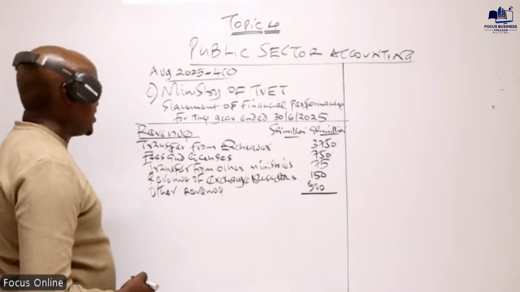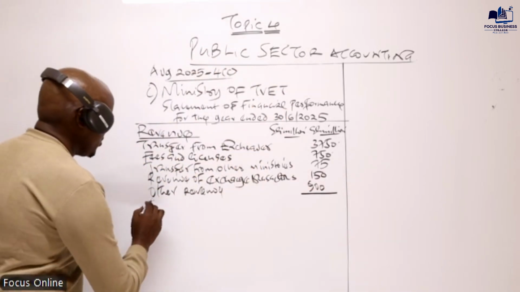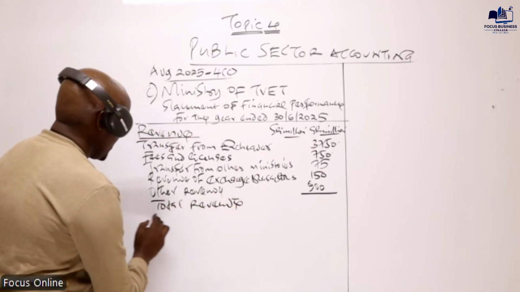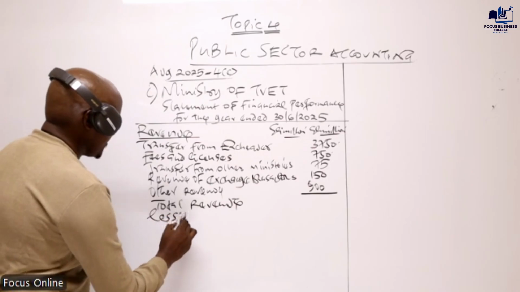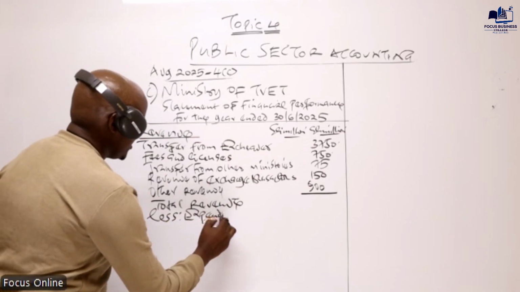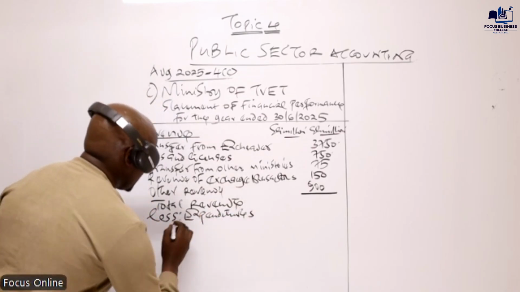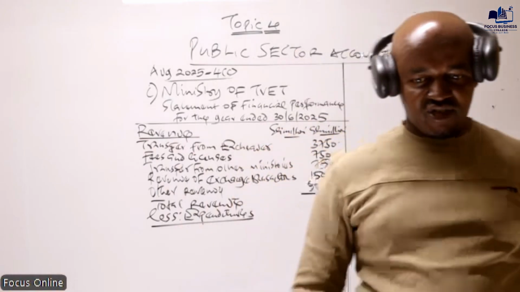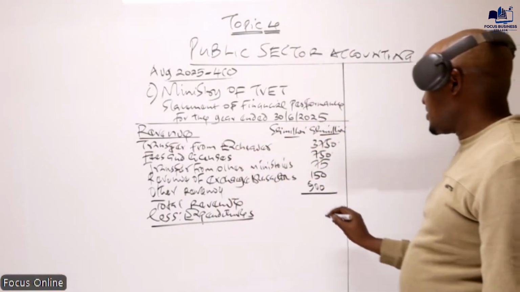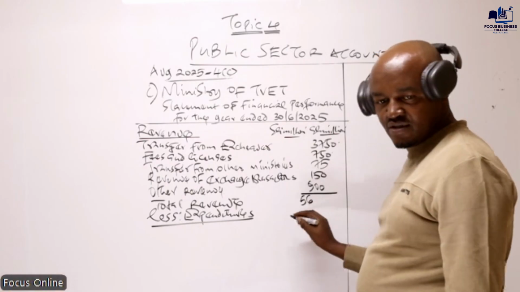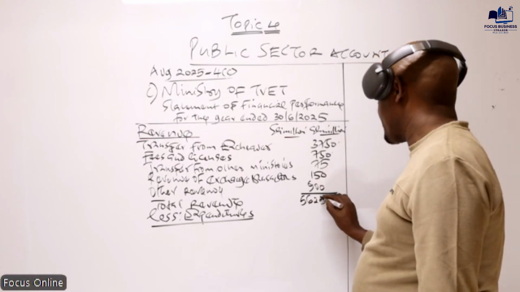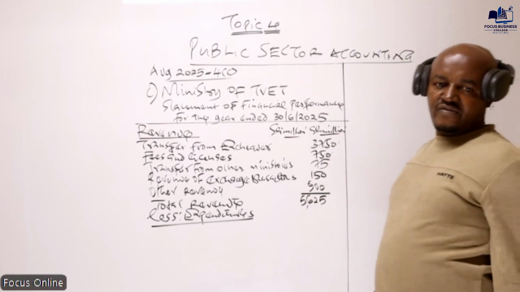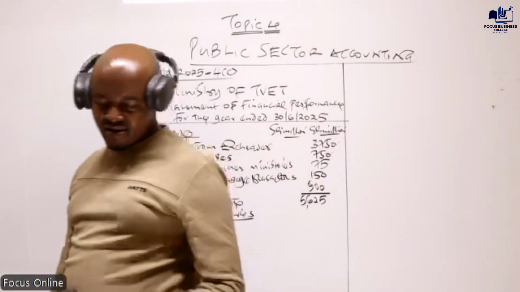we don't have any other item of revenue. So what we need to do is get the total revenue, so that we move on and deduct the expenditures. But before we deduct the expenditures, give me the total revenue here. The total revenue I'm given is a figure of 56.25, confirmed.